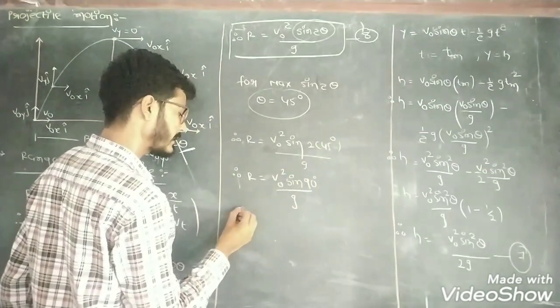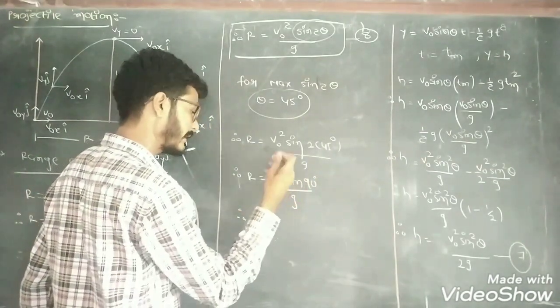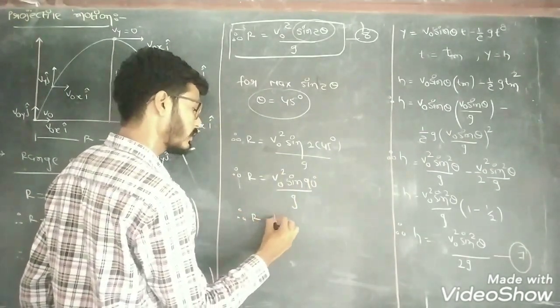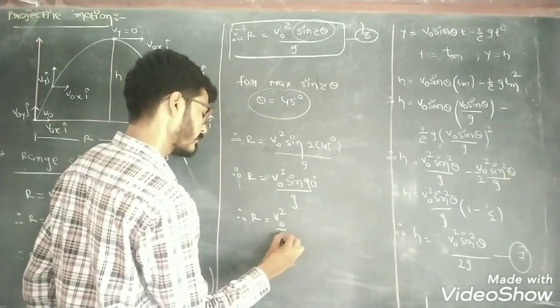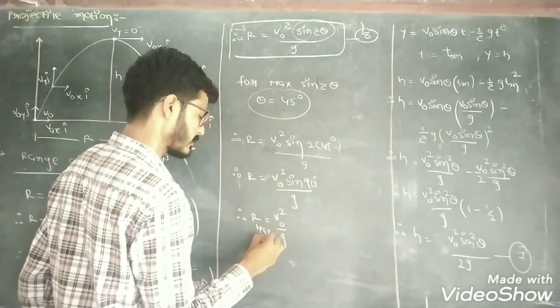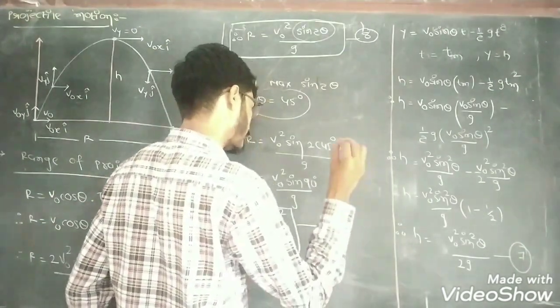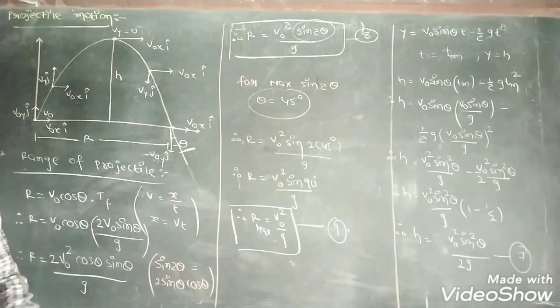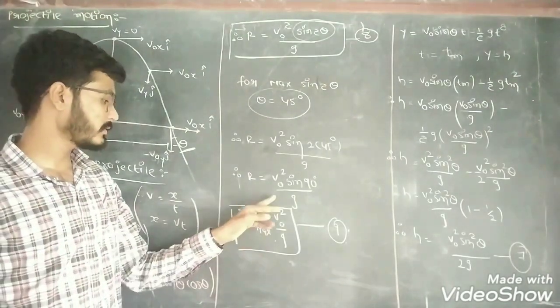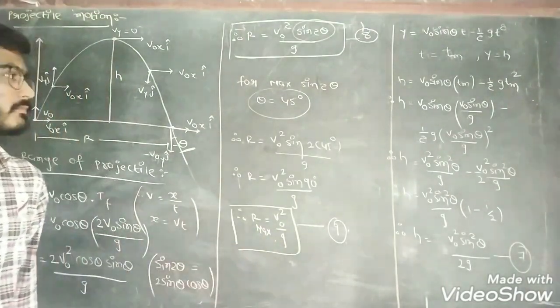The value of sin 90 is 1. So R equal to v0 square divided by g, and that is R max. And this is, suppose, our equation number 9. Okay, so the maximum range is v0 square by g.